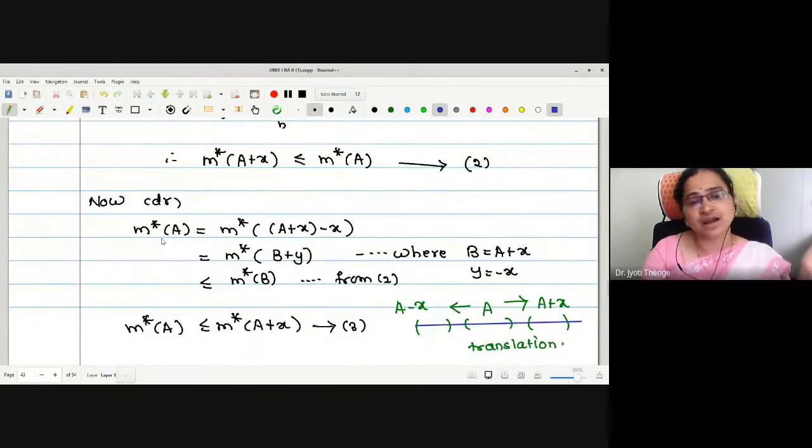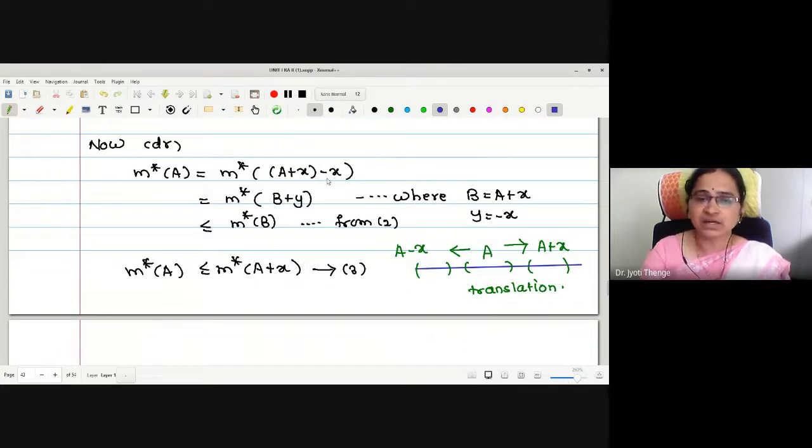For this, we will start with the outer measure of A. We will write the set A as A plus x minus x, where we denote the set A plus x by B and the element minus x by y. Whatever the translation is, on the right or on the left, it plays the role of a translation itself.